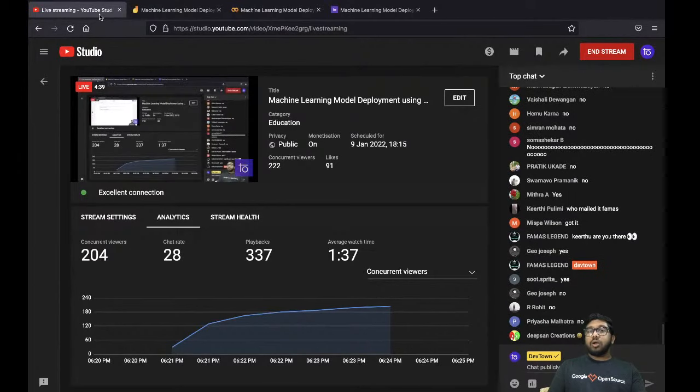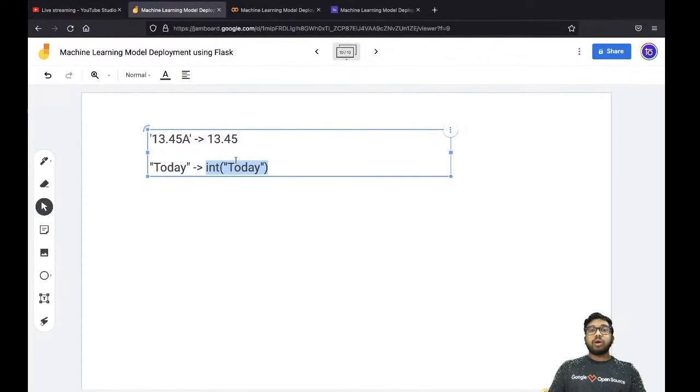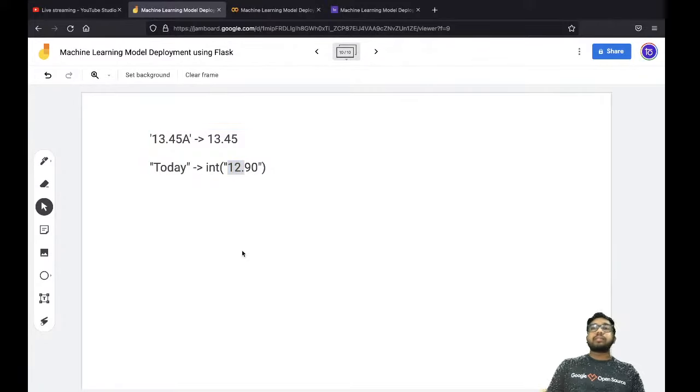Of course not, because you cannot convert this kind of data into an integer, as it is not valid data. Instead, if you write 1, 2, 3, 4, or even a floating value, it can be converted into an integer. Integer will take the number before the decimal point. That is known as valid data.